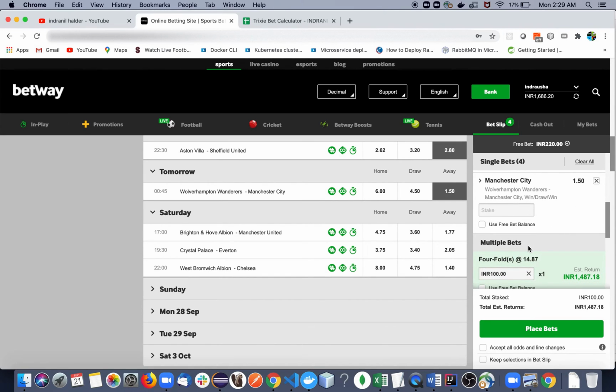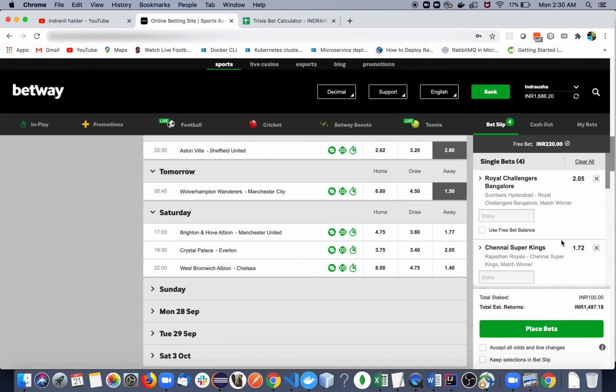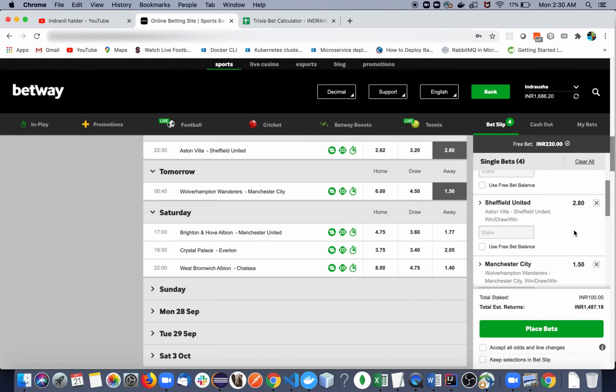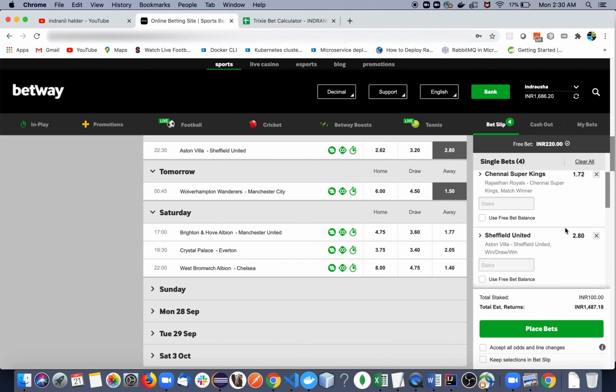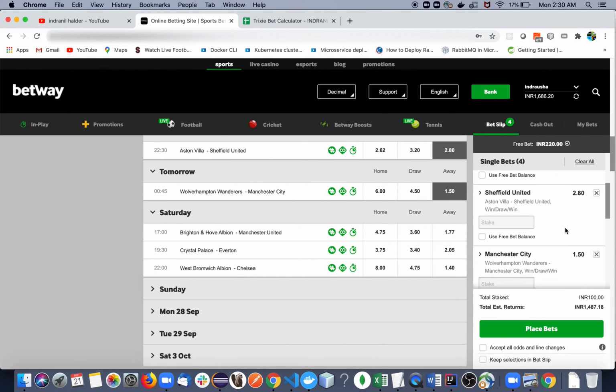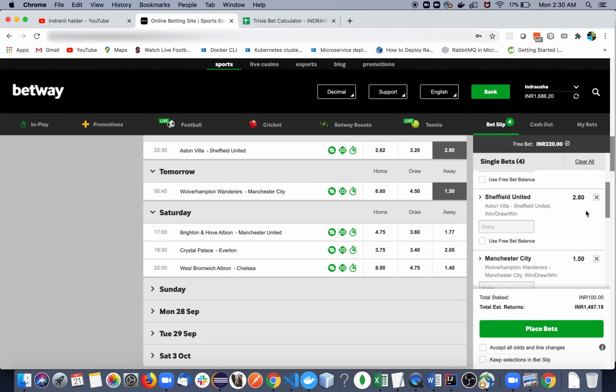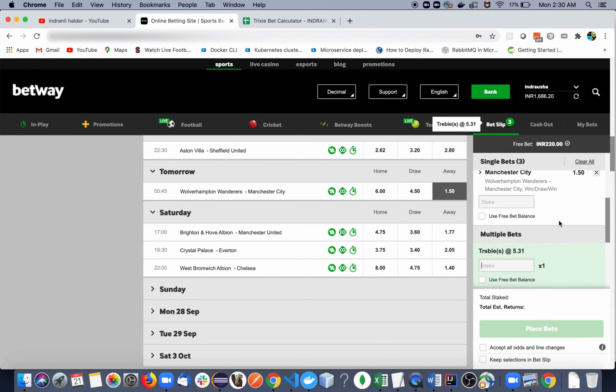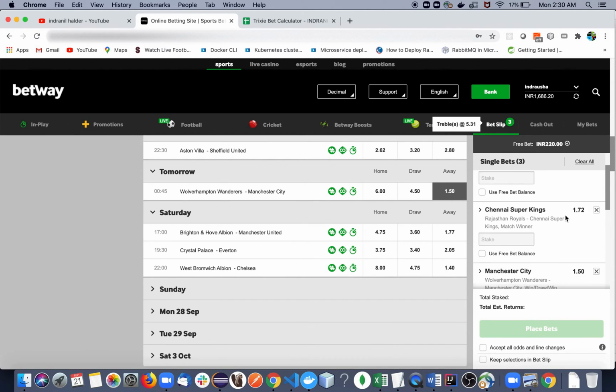So for the safe side, what you can do is opt for one more bet, the Trixie bet. So what is a Trixie bet? For the 4-4 bets, we needed to select at least 4 different events, and in a Trixie bet we need to select only 3 different events. So we must deselect one of these events. Suppose we are deselecting this one. So now we have 3 events.